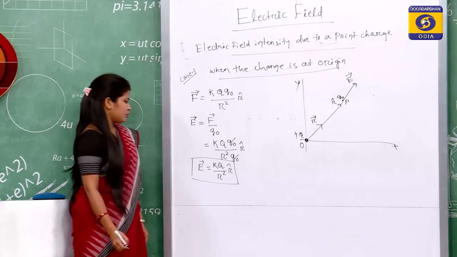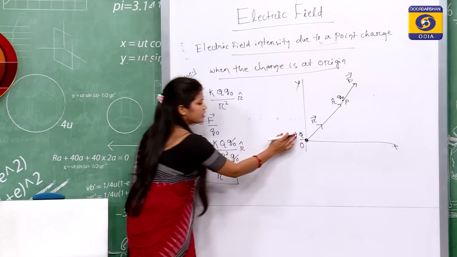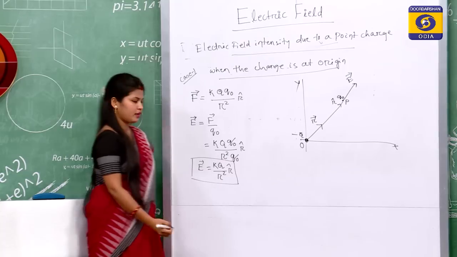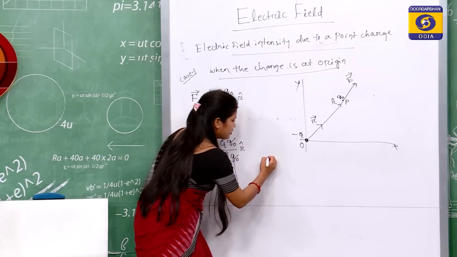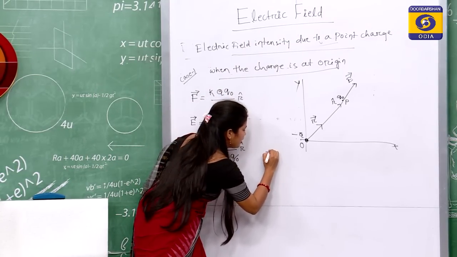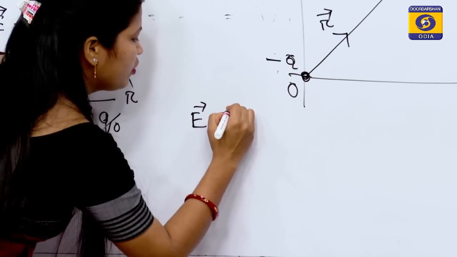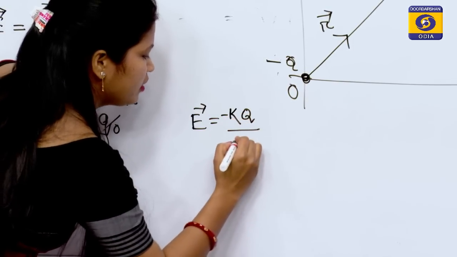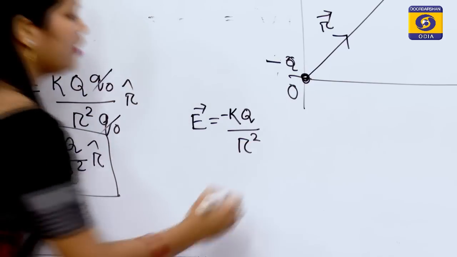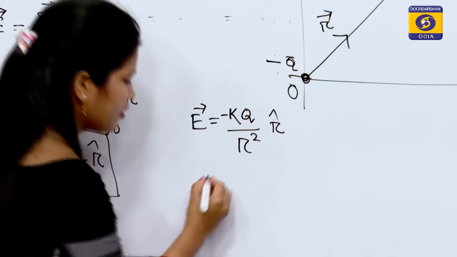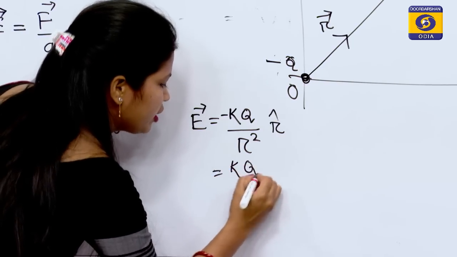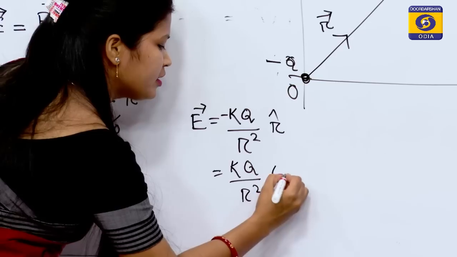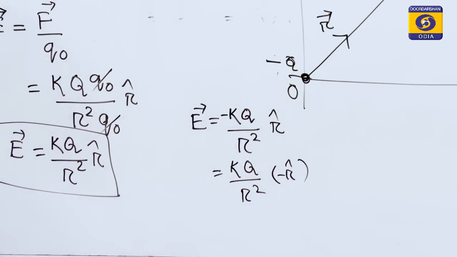So, for a negative source charge, what happens? We will find that for negative source charge, E vector is equal to minus KQ upon r square into r cap, which is KQ upon r square into minus r cap.